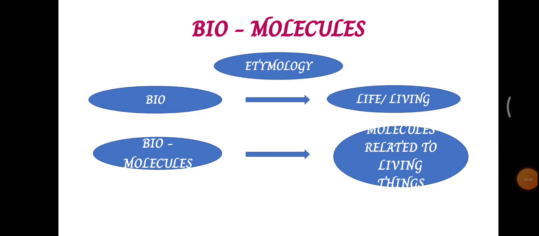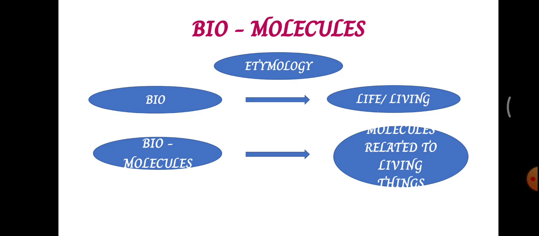Children, you would have learnt in chemistry that all those big objects around you are made up of molecules. These molecules combine with similar types of molecules and form a larger structure. Any kind of object, let it be a living thing or non-living thing, is made up of only molecules.